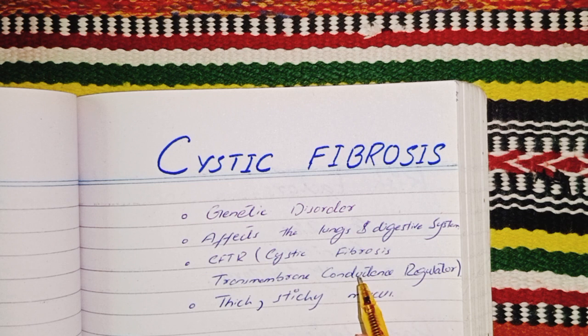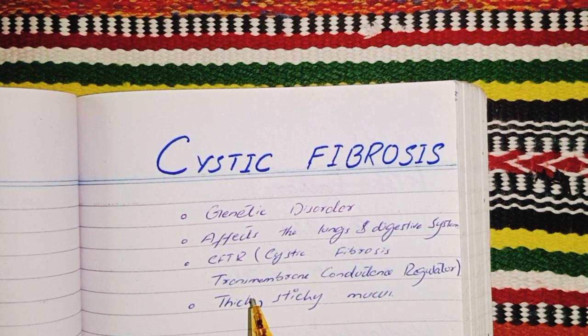Due to mutation of the CFTR gene, it leads to production of thick, sticky mucus. This condition significantly impacts respiratory and digestive function, and despite advancement in treatment, it remains a serious, life-shortening disease.